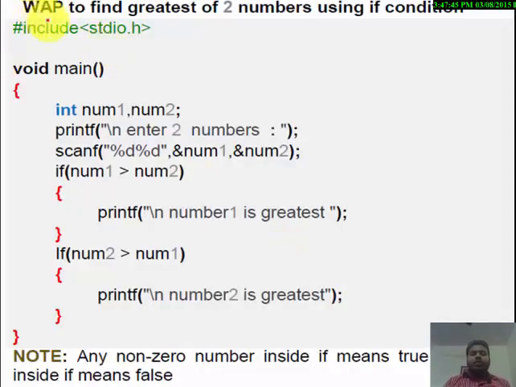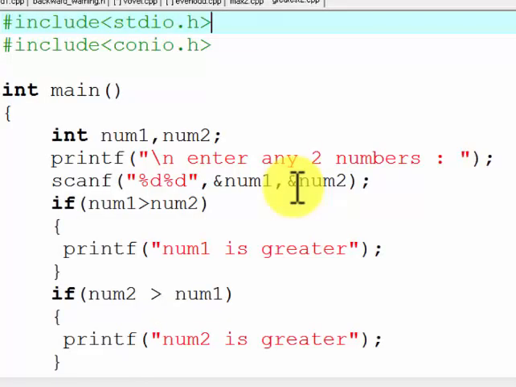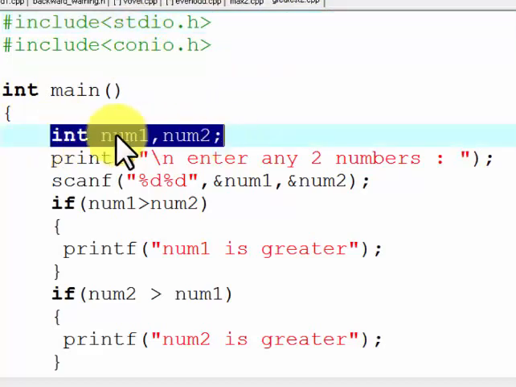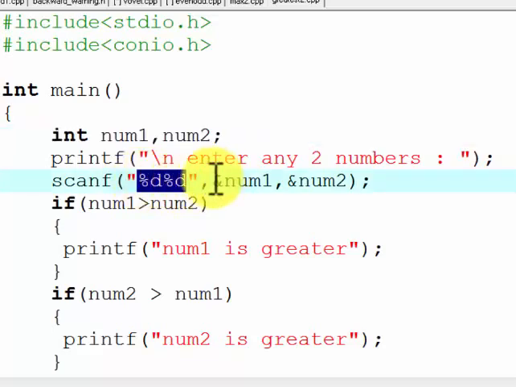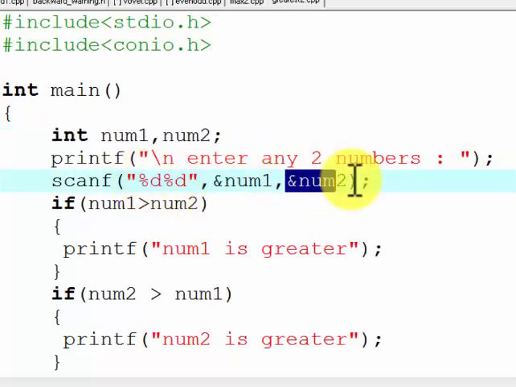First of all, the program: write a program to find the greatest of two numbers using the if condition. There are two numbers, we have to find the greatest of the two numbers using if. So this is the program. First of all, we include the header files, hash include stdio.h, hash include conio.h, int main. We declare two variables num1 and num2, of integer type. With printf, we print the statement enter two numbers, a message to the user so that he can enter two numbers. Then we use scanf with %d for integers. The first number will go in num1, the second value will go in num2.